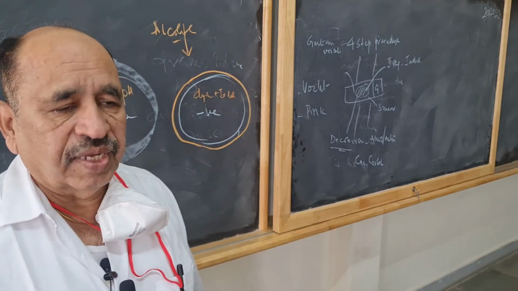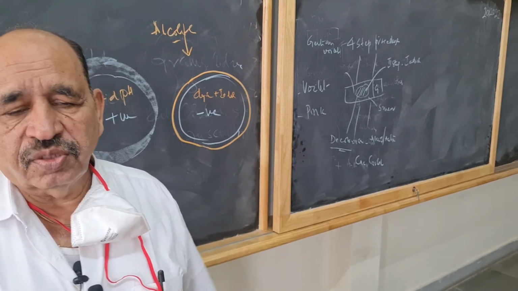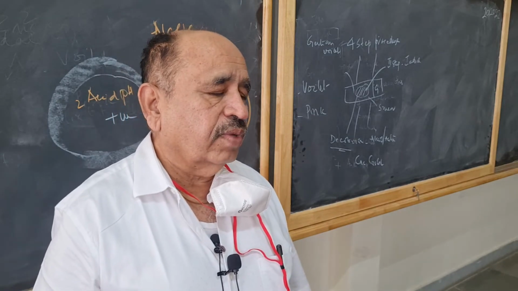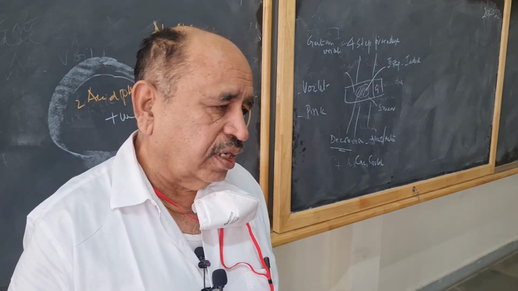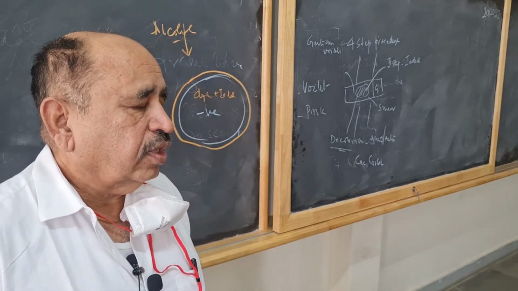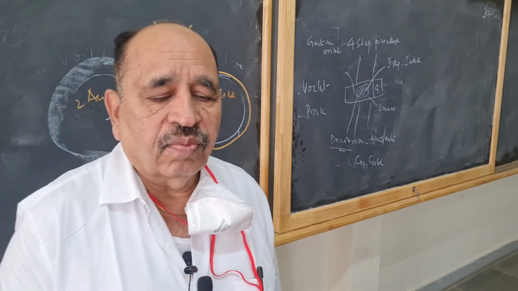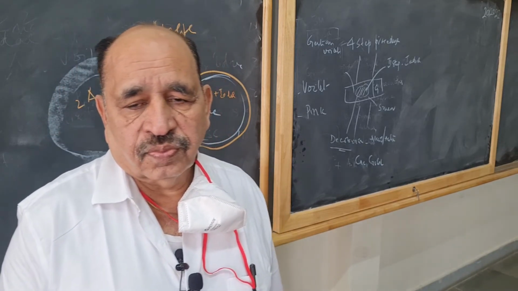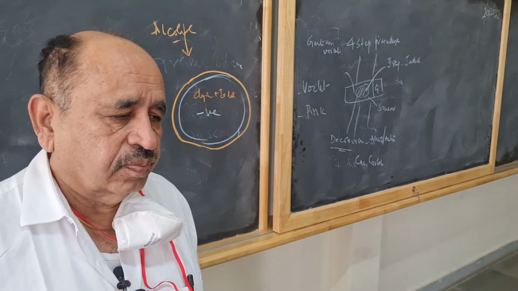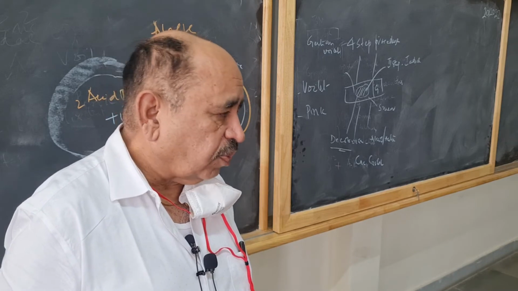What we use are all basic dyes. They have more attraction towards basic dye. Compared to gram negative, gram positive cytoplasm is more acidic in nature. Write it down.